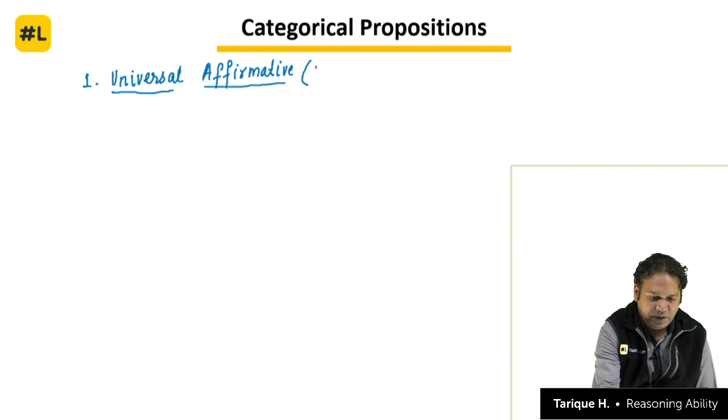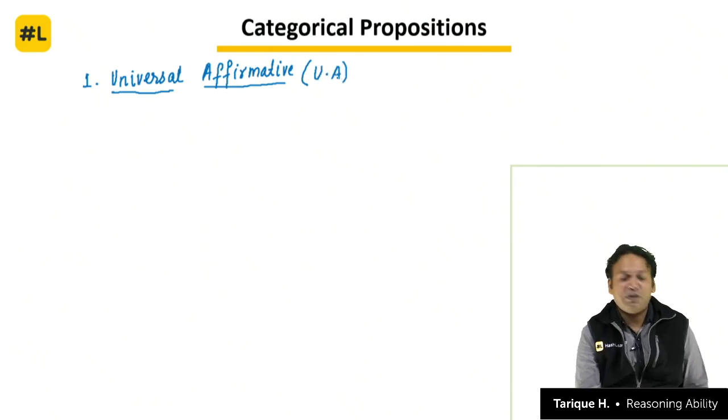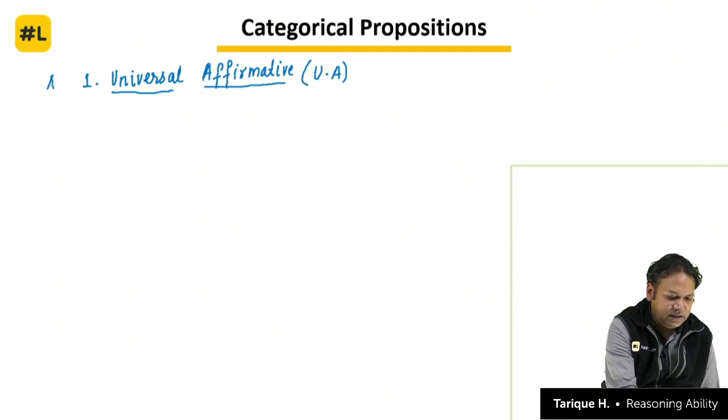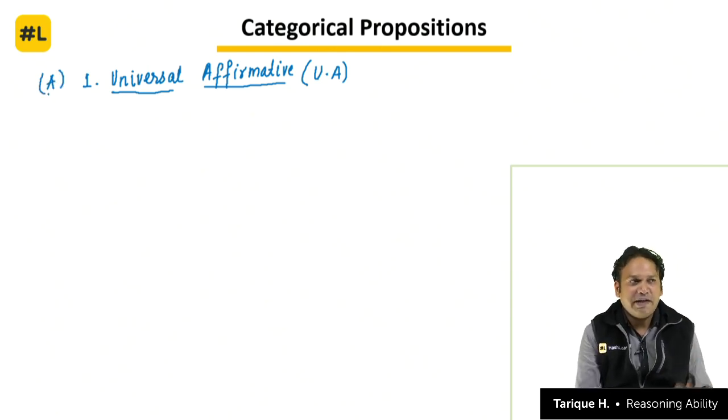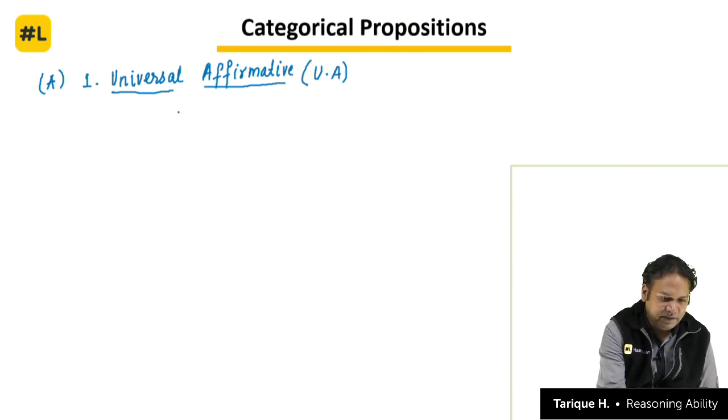So we can say it's UA. In some books they also label it as A. The first and most basic statement is universal affirmative, and the statement is: all x's are y's.